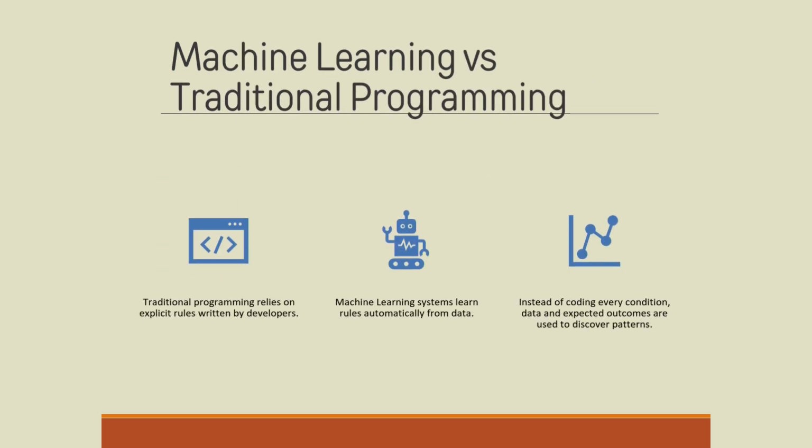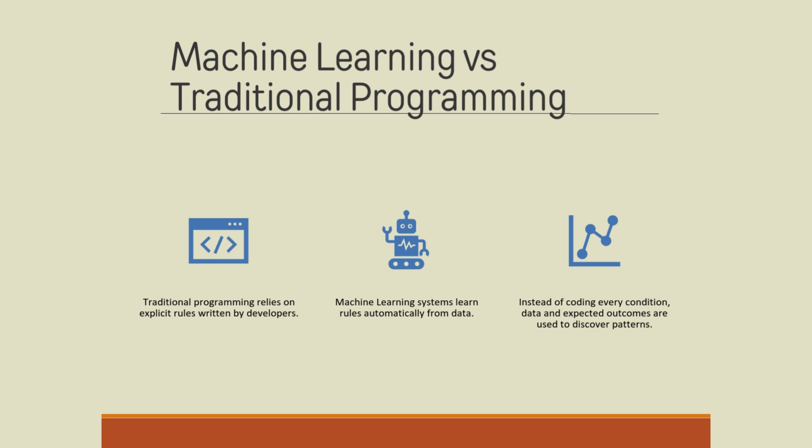Machine learning versus traditional programming. In traditional programming, developers write explicit rules and logic to solve a problem. In machine learning, the system learns rules automatically from data and examples. Instead of coding every condition, we provide data and expected outcomes, allowing the model to discover patterns and make predictions on new data.